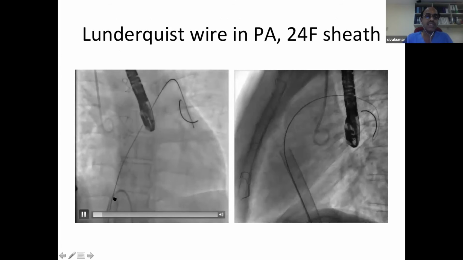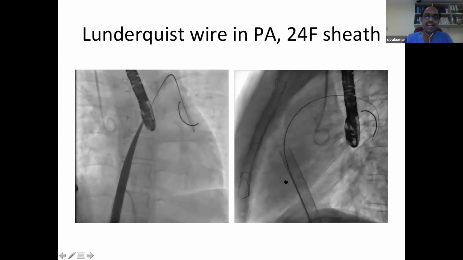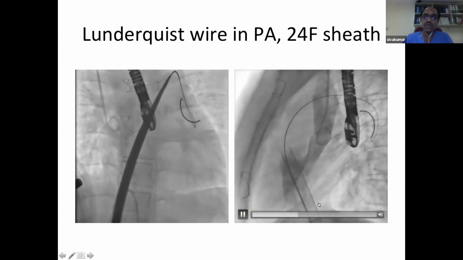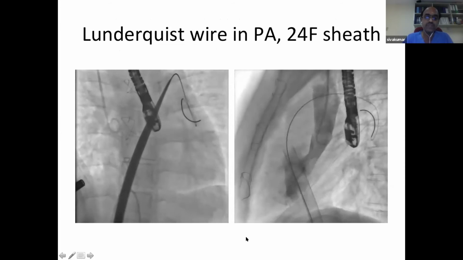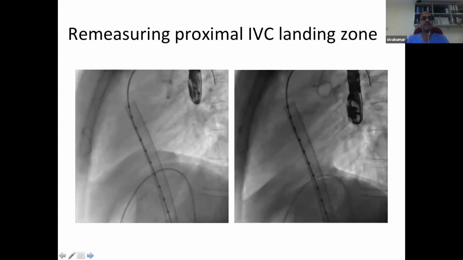And once that is achieved, then we put in the Lundquist wire into the pulmonary artery. We dilated the tract. We advanced a large 24 millimeter sheath. So this is a 24 millimeter sheath that has gone through the pericardial patch into the right atrium. Now we are bringing our covered stent. How do we plan our covered stent?